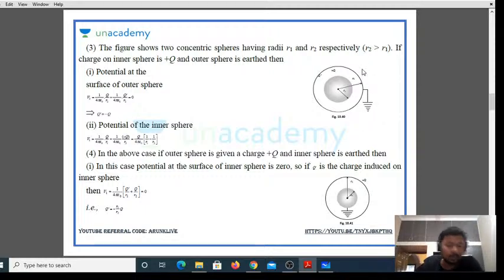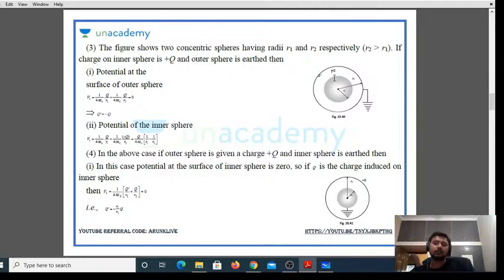Then how do you solve such problems? If the potential on the bigger sphere is 0, it does not mean that the charge on it is 0. Only the potential would be 0. Say if the inner sphere is carrying a charge of Q1, then it is going to induce minus Q1 on the inside surface of the outer sphere.